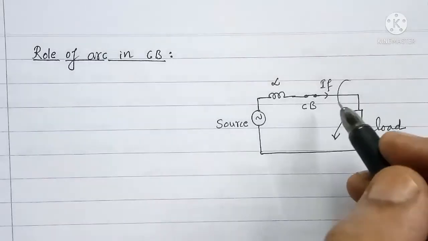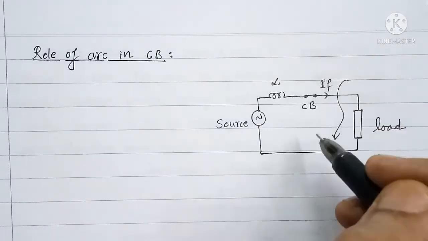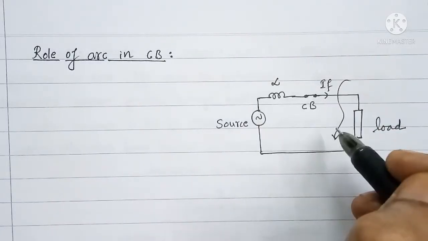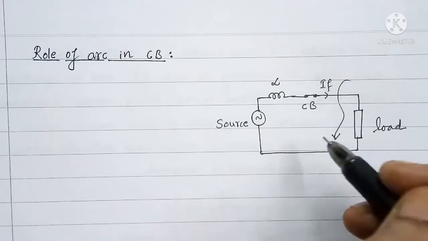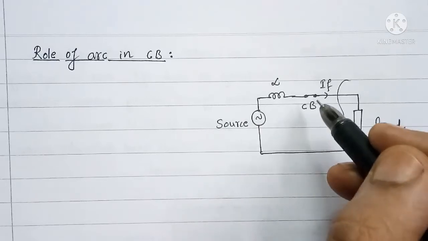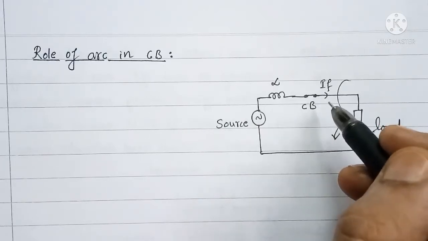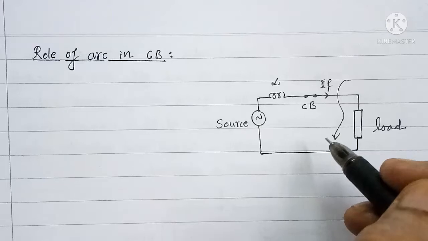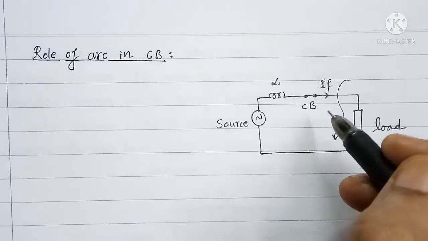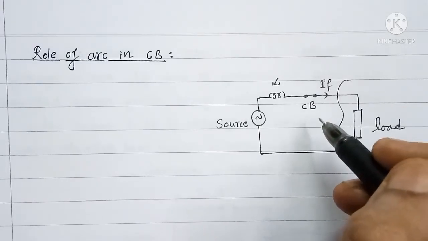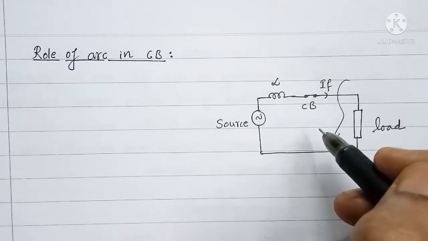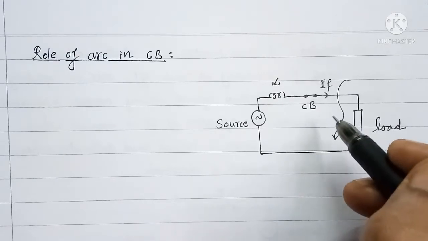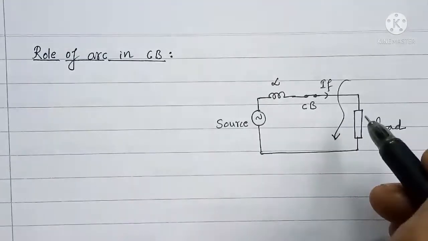So in circuit breaker, if arcing is there, current will not be abruptly interrupted. Current will be interrupted slowly, which means that di by dt will not reach very high value, and hence the induced EMF will not reach very high value. In other words, we can say system insulation will be safe.